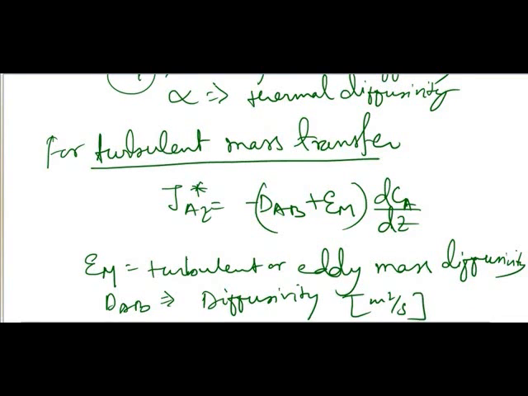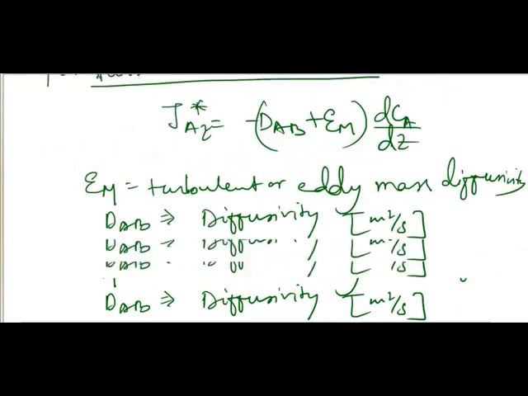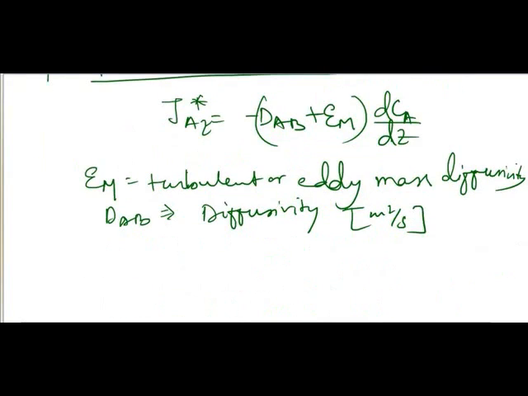JAz is the mass flux. What is flux? Flux is the amount of mass transferred per unit time per unit area.